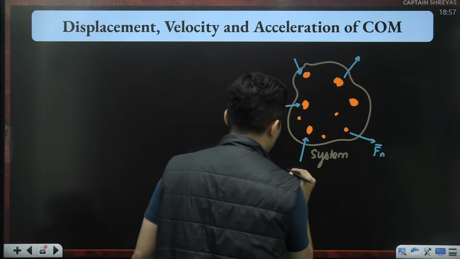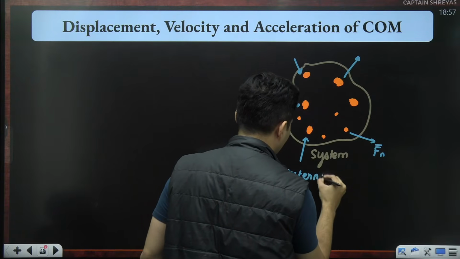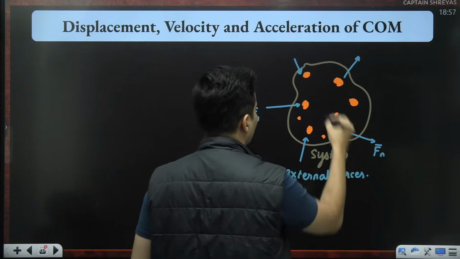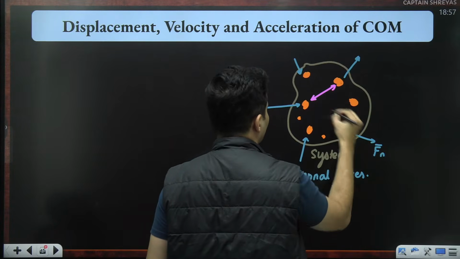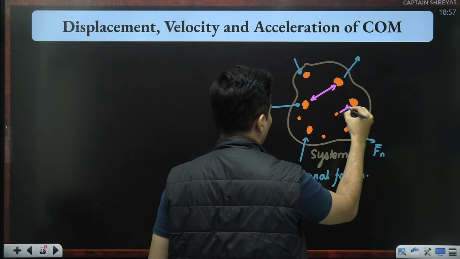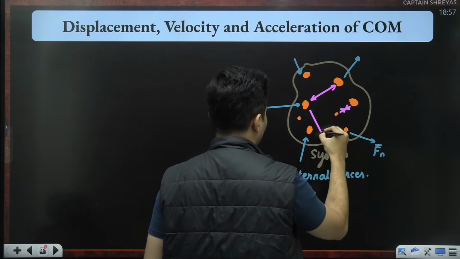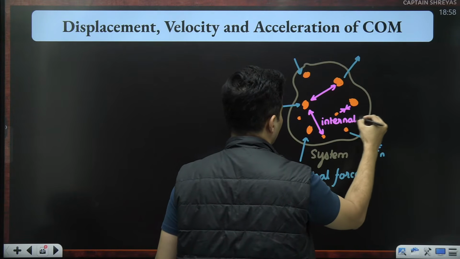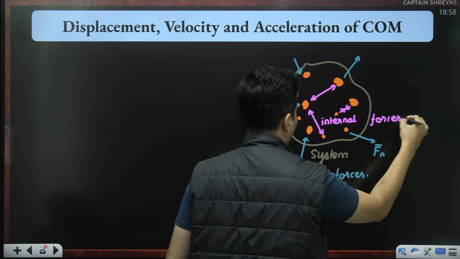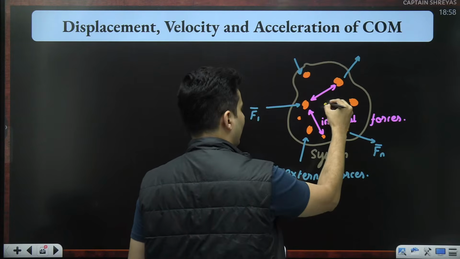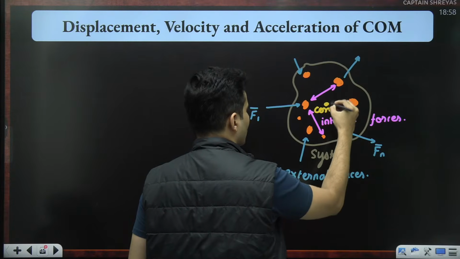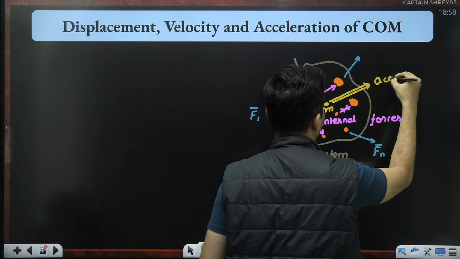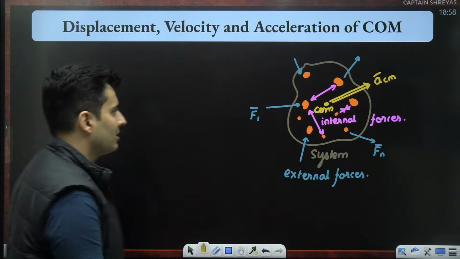These are your external forces. At the same time, there could be internal forces between the masses. These are internal forces. The system as a whole will have a center of mass, and the center of mass will have some acceleration.